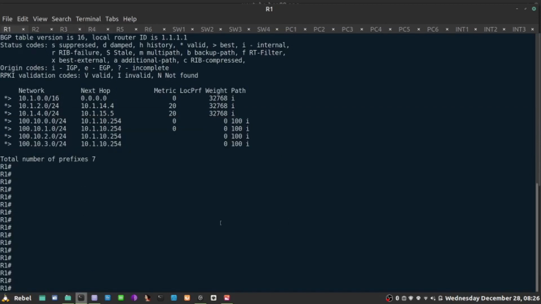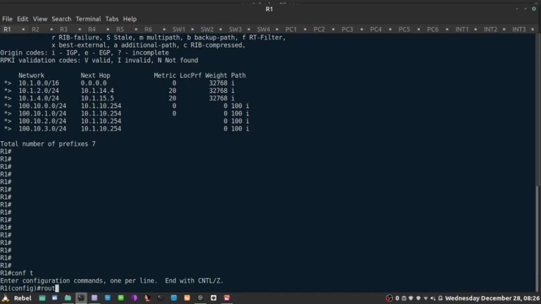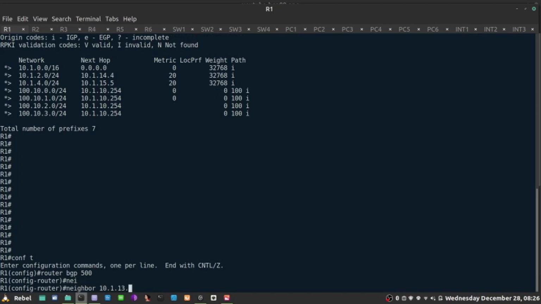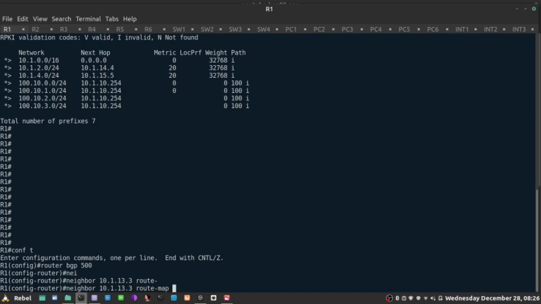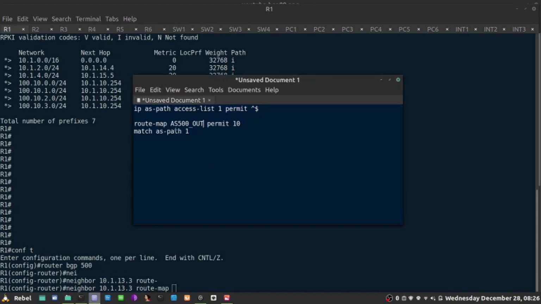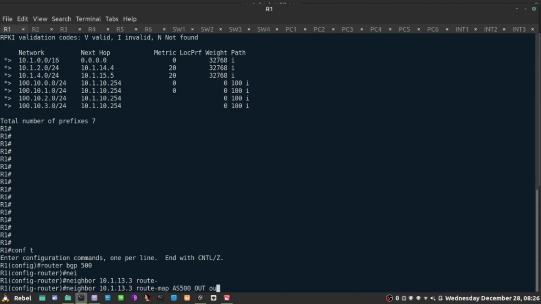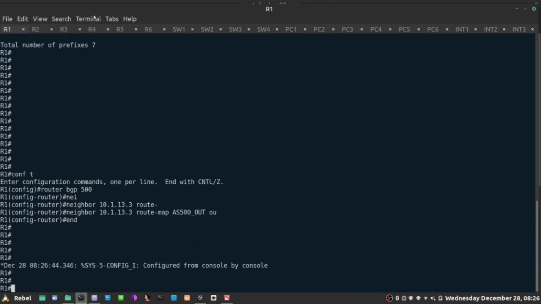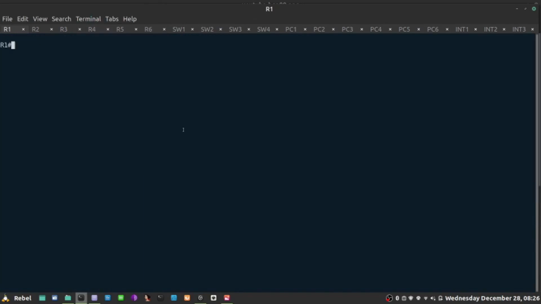If that's the case, I need to go back here, router BGP 500, and for neighbor 10.1.13.3, the name is AS500_out in the outbound direction. Now I do the clearing, and obviously I would have to apply this also on router 2.